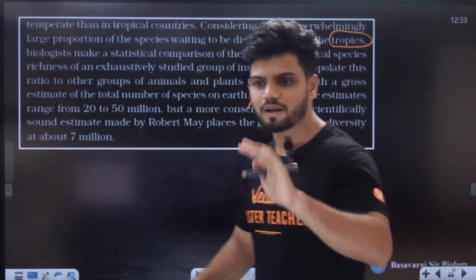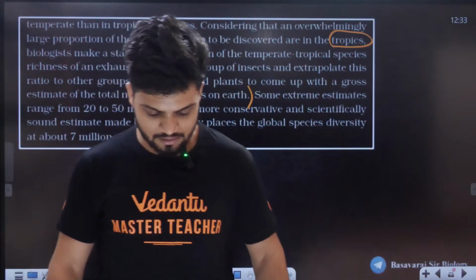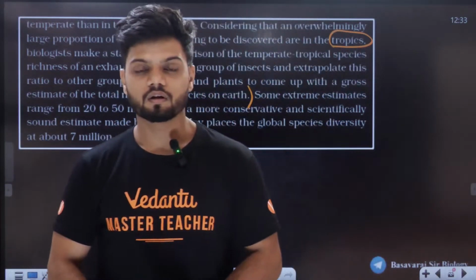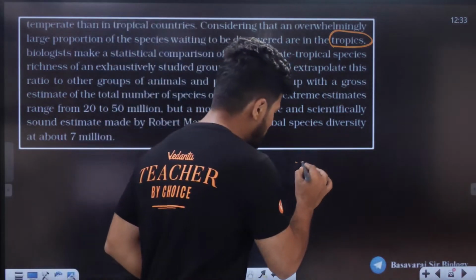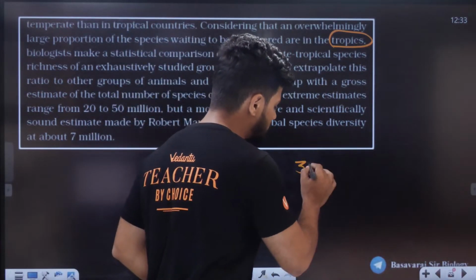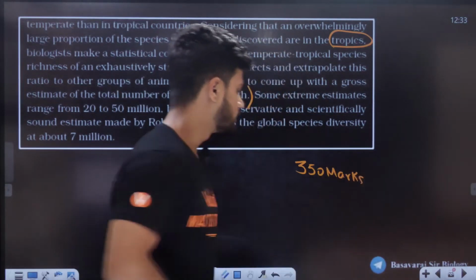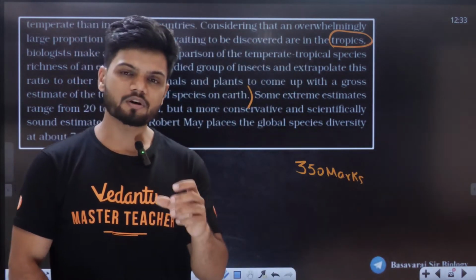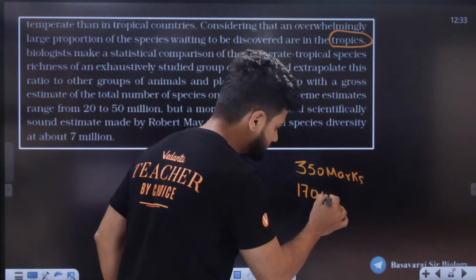That is, I'll give you a simple example. Let's take biology, you are scoring around, let's say, 350 marks. Okay. Now, approximately in chemistry also you're scoring, let's say, around 170 marks.